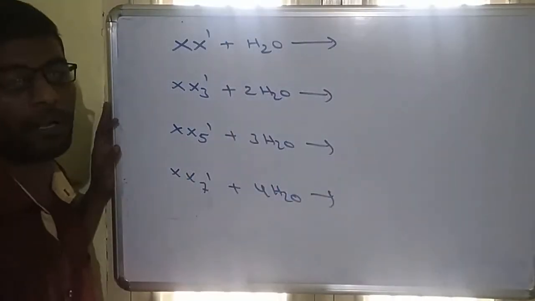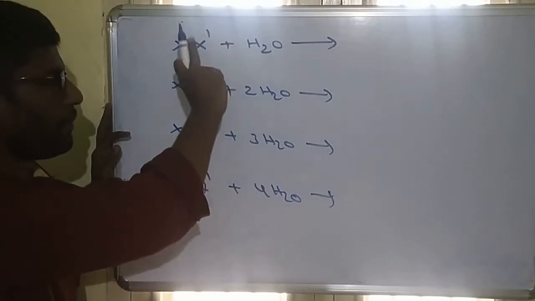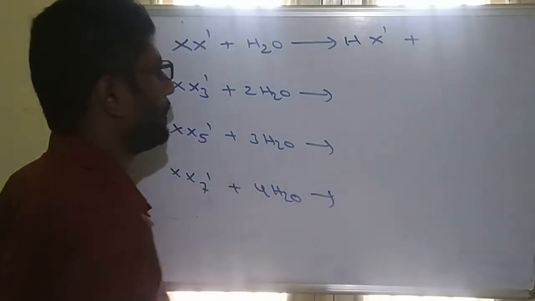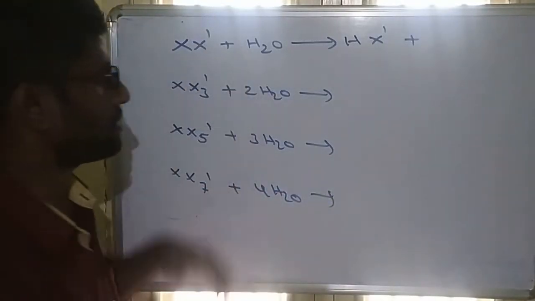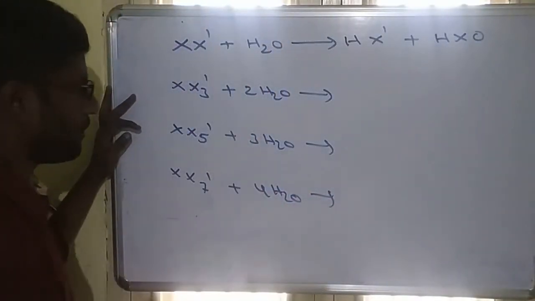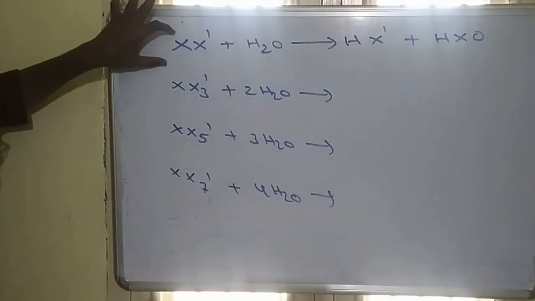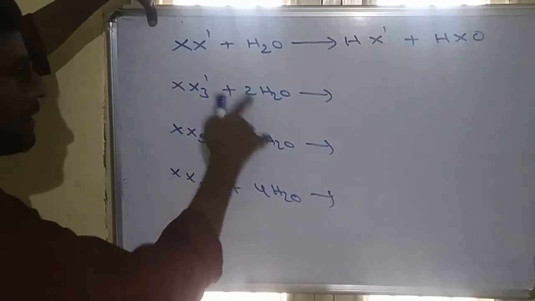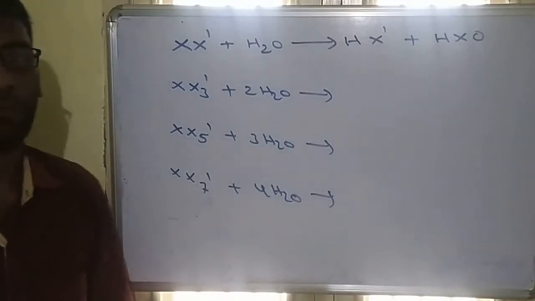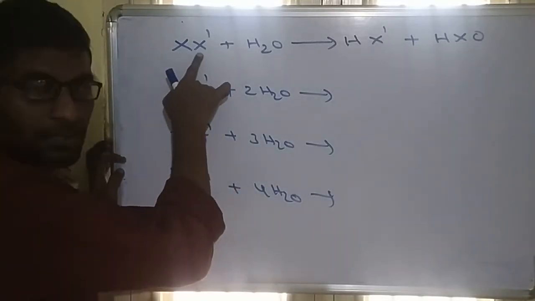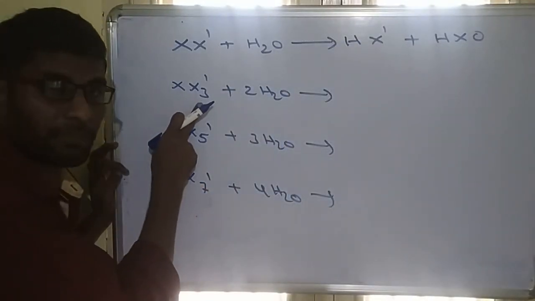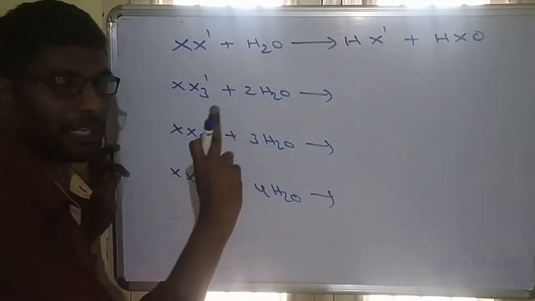Remember that water contains H and OH ions. So H plus combines with the more electronegative halogen X'. So we will get HX' plus the remaining big size halogen and OH is there. So we get HXO. Very simple reactions these are. XX' will combine with one water, XX3' will combine with 2 water, XX5' will combine with 3 water, XX7' will combine with 4 water molecules. So here one small size halogen combined with one hydrogen will form HX'. Here there are 3 small size halogens that will combine with 3 hydrogens.